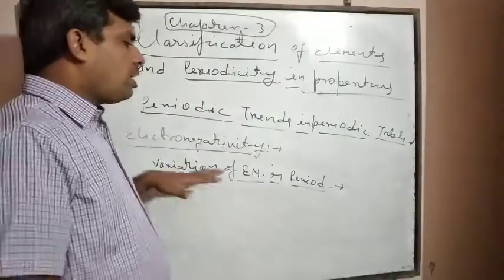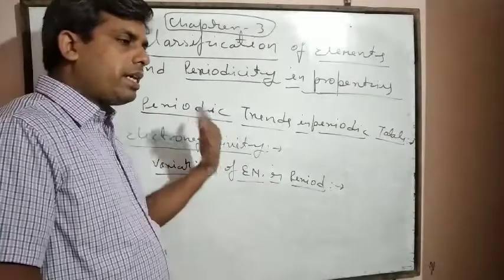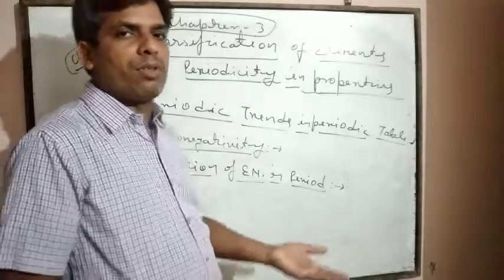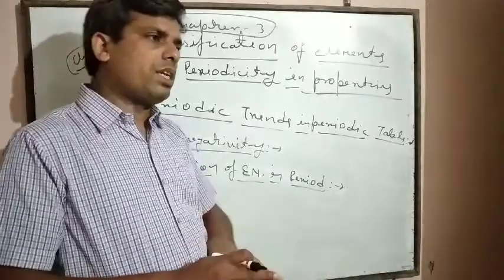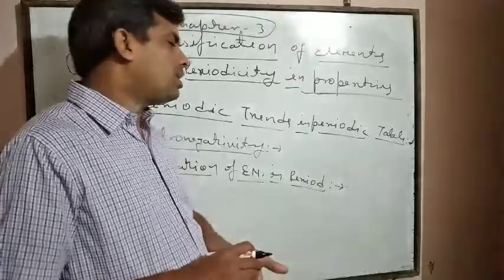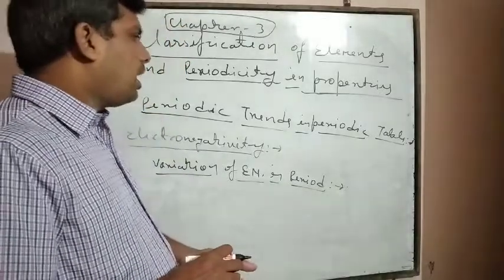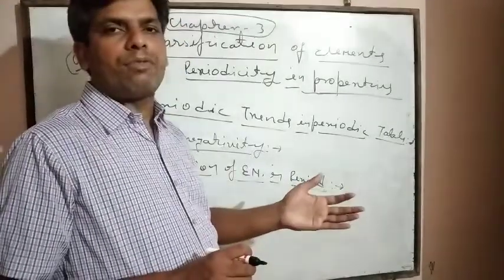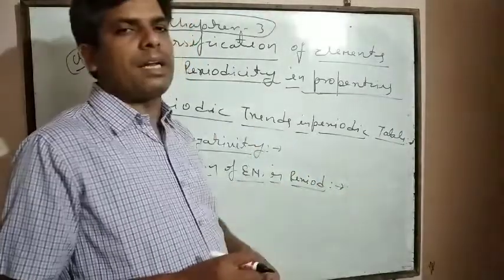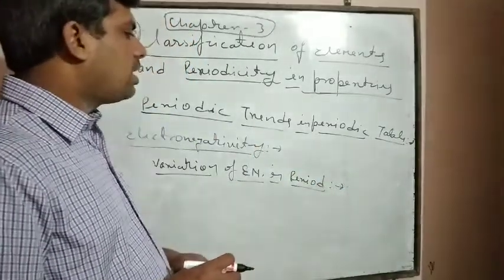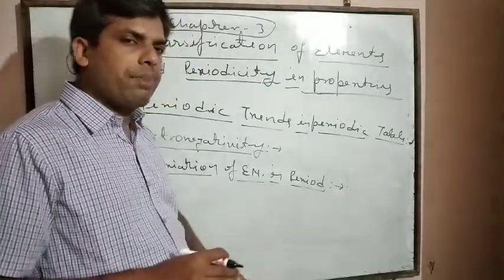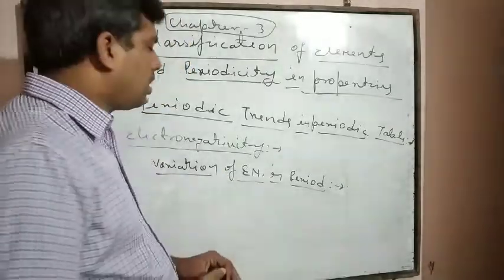As we already know, while moving from left to right in a period, with an increase in the number of electrons, the shell remains constant. That's why nuclear charge increases, effective nuclear charge increases, and hence the nucleus applies a high attractive force on valence shell electrons, and in this way contraction in the atom takes place, which leads to a decrease in atomic radii. While moving from left to right in a period, atomic radii decreases.